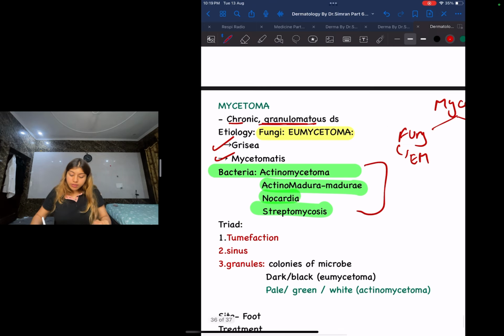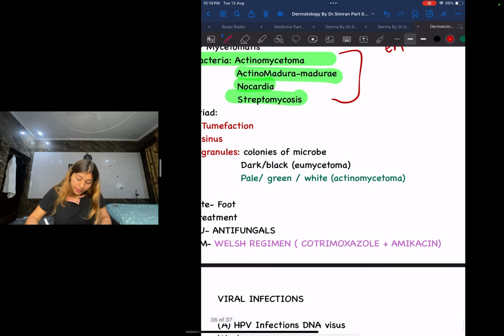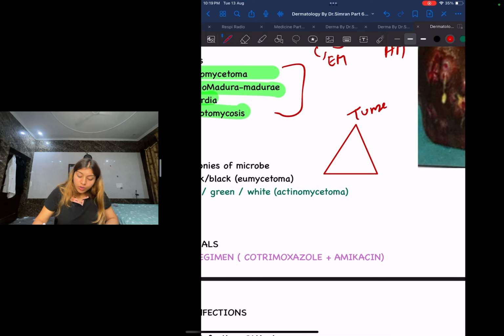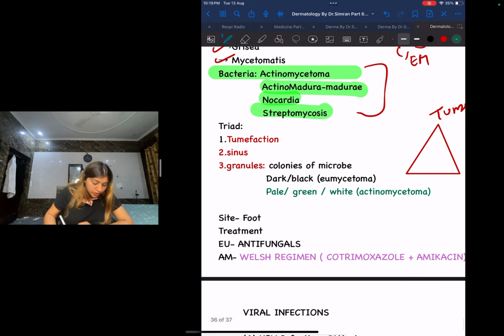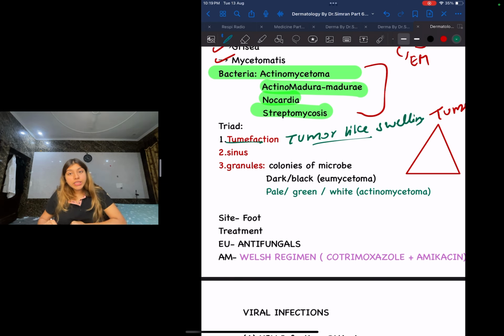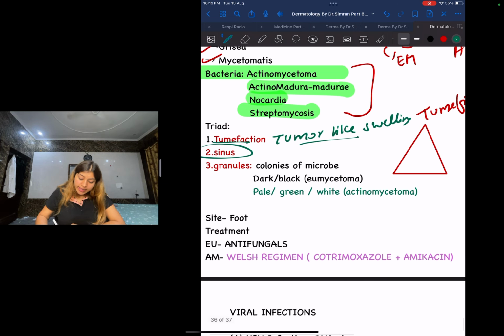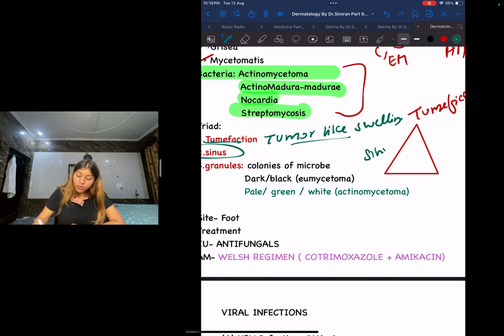Now guys, there is a very important triad, okay. What is this triad? One part of the triad is tumefaction. Now you'll ask, what does the word tumefaction mean? Guys, it means tumor-like swelling. Next guys is going to be sinuses. Now let us look at the image. You guys can see these granulomatous lesions, a chronic granulomatous disease, and because of which it is causing sinuses. These sinuses are having this discharge, okay.